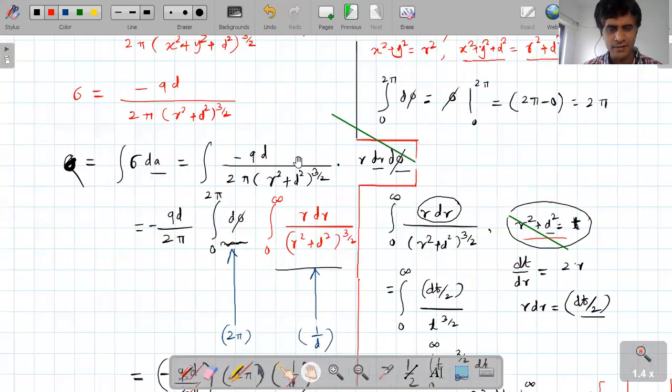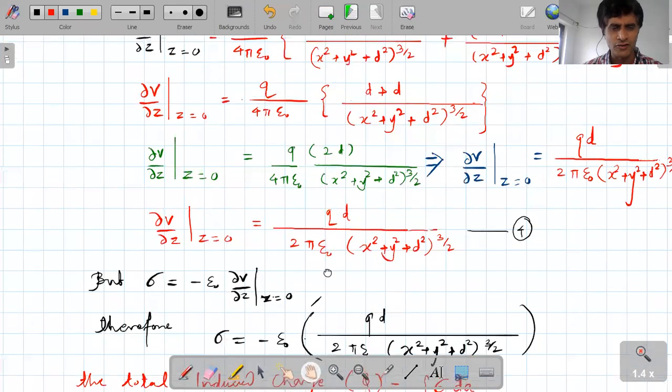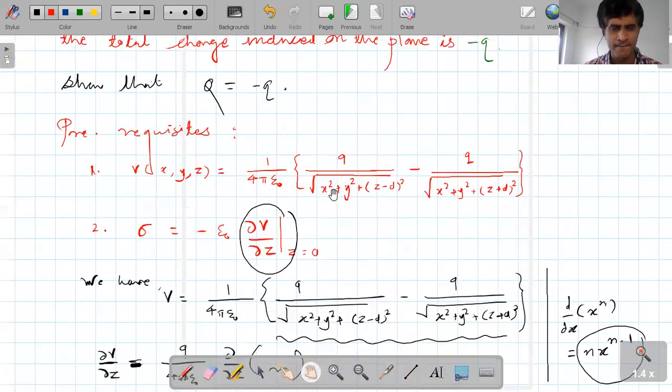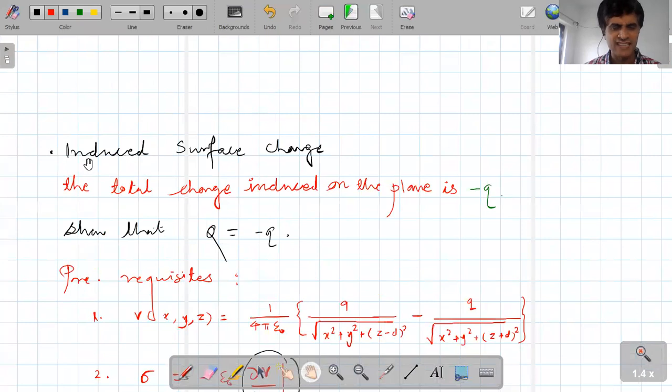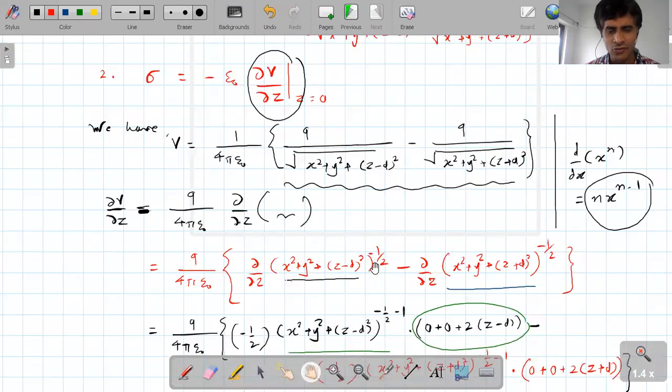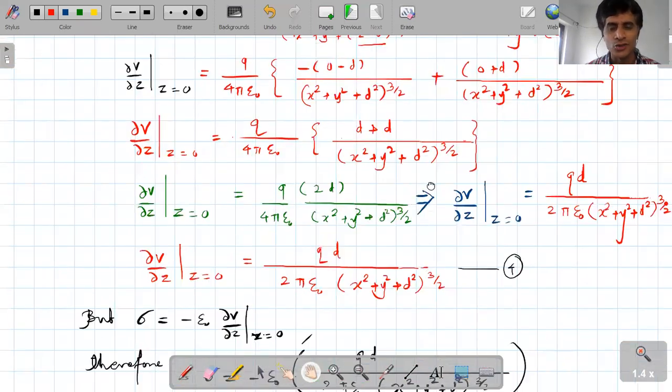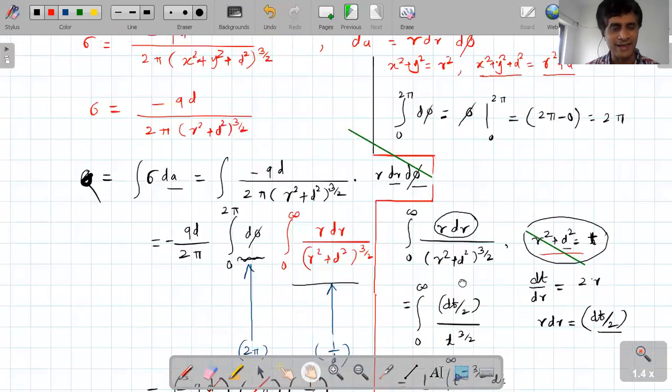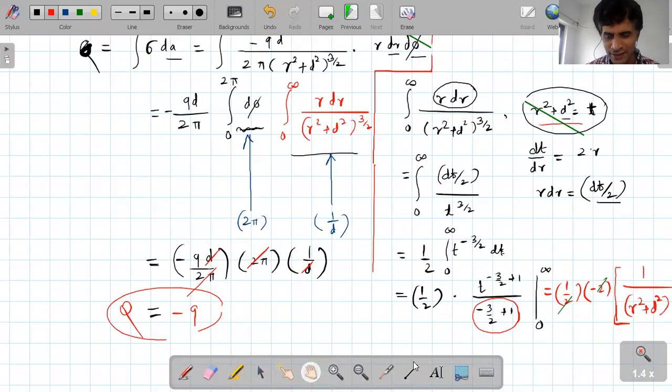Our aim was to explain the induced surface charge, to show that the total charge induced on the plane is minus q, or show that capital Q equals minus q. For this you should know the prerequisites, and these are all the steps to find out the total charge induced on the plane, which is equal to minus q.